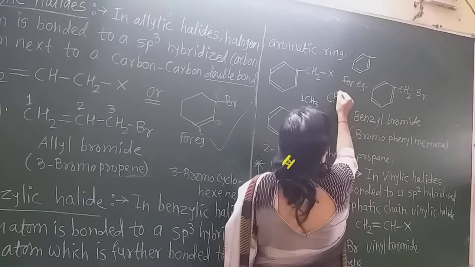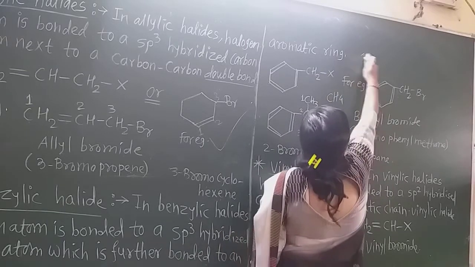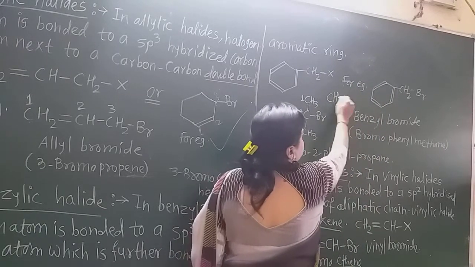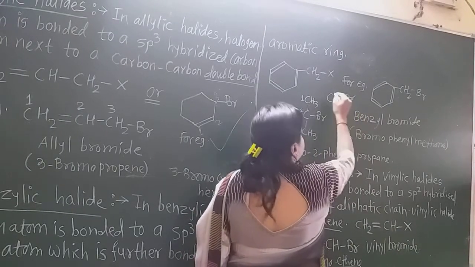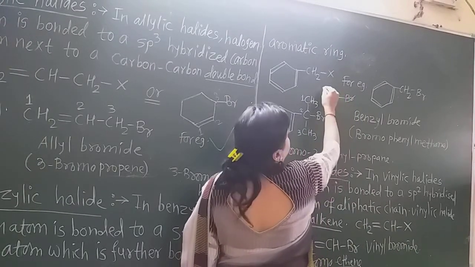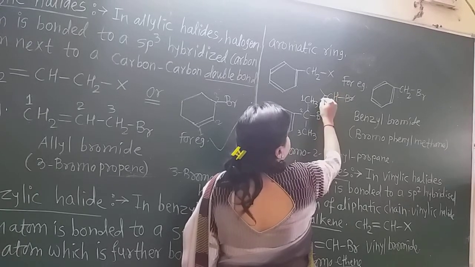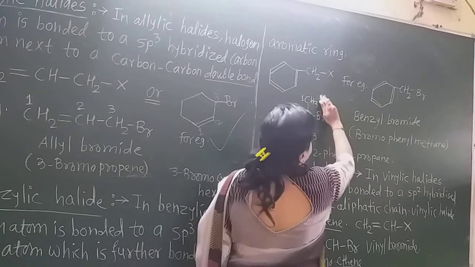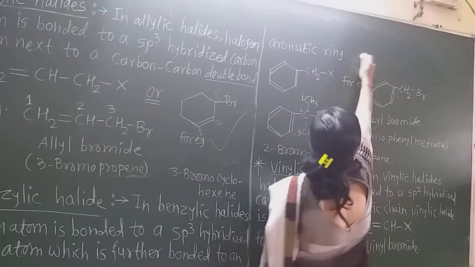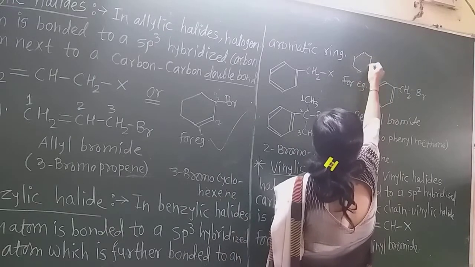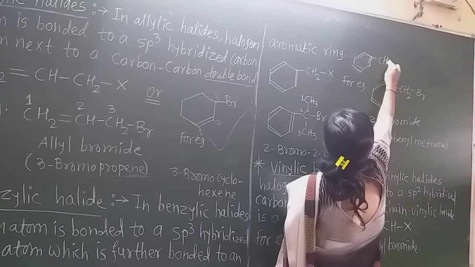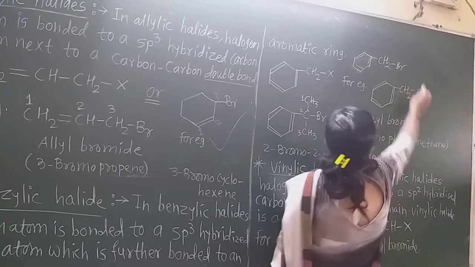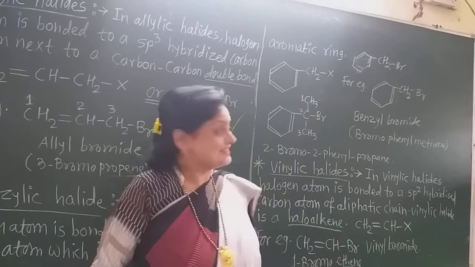Suppose CH4 is the methane, and to that methane I replace one hydrogen and join any halogen, and again on replacing a hydrogen I join the benzene ring there. Suppose this is the benzene ring, I join it to that methane which contains 4 hydrogen atoms and one of the halogens is there. Such type of.